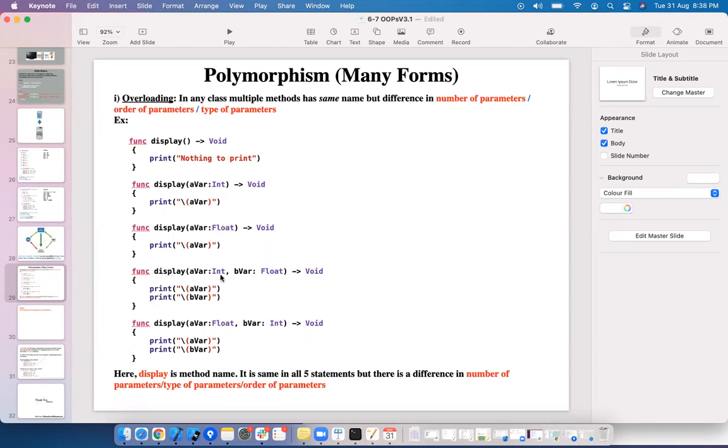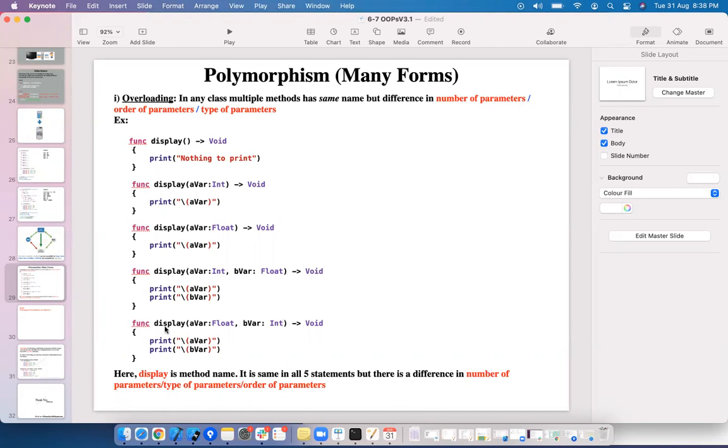Order of parameters here, if you see, display a var of type integer, b var of type float. Int, float are the input arguments here. Float, int are the input arguments. Here the order of types is different. Here integer comes first, float comes next. Here float comes first, integer comes next.